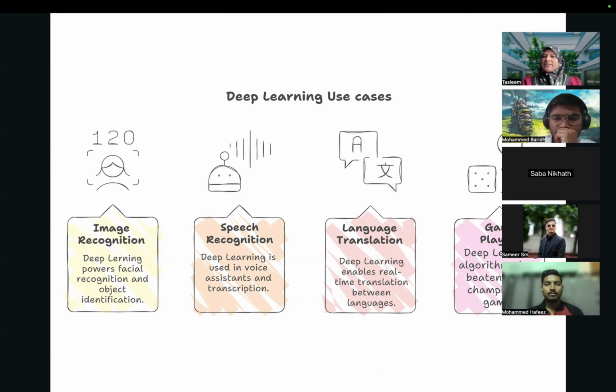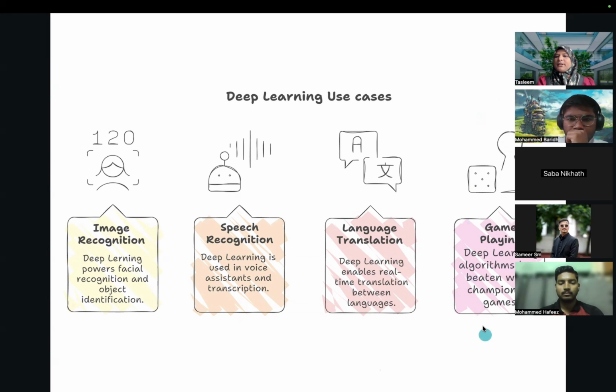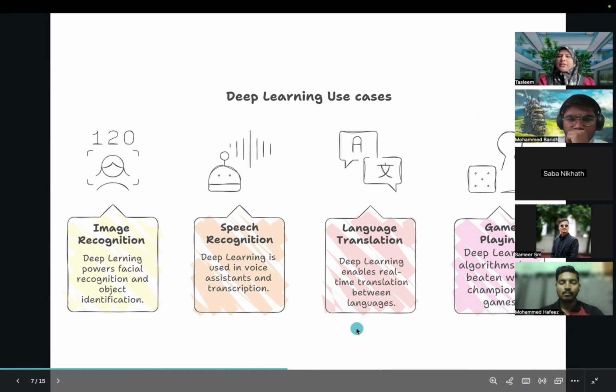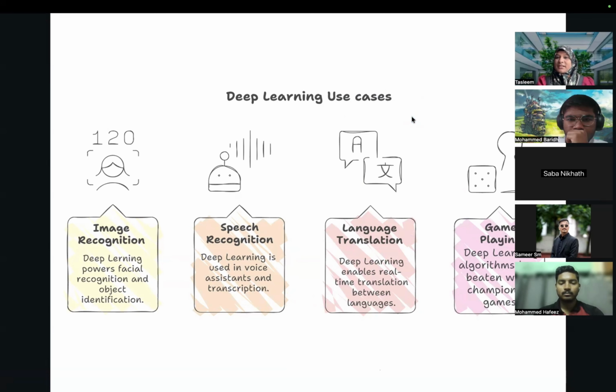It will be able to translate that language to your understandable language, so that you will be able to communicate effectively. Okay, so those kind of models. And same way, like in games, deep learning algorithms have beaten world champions, right? So these are the use cases, advancement that we are seeing.